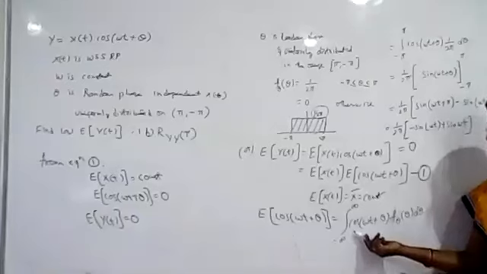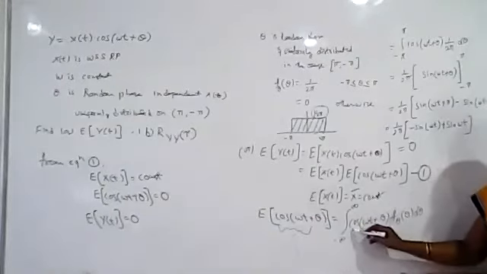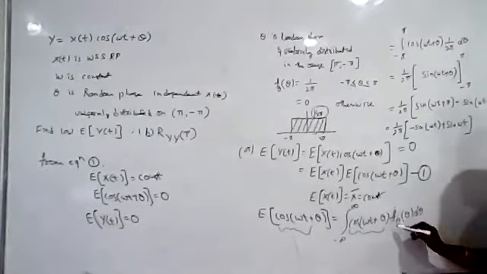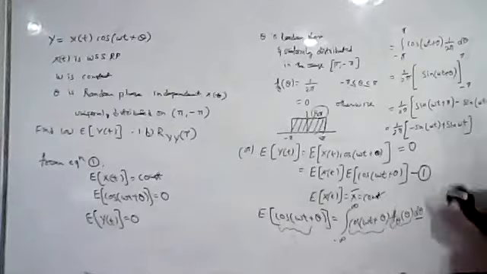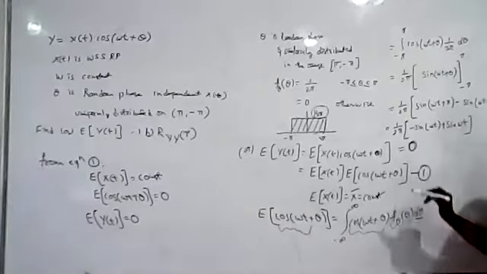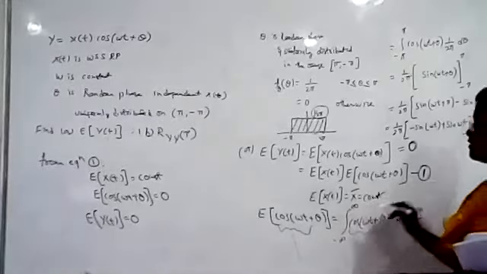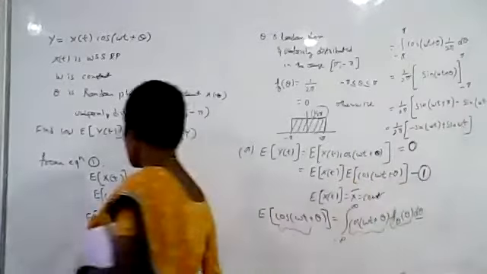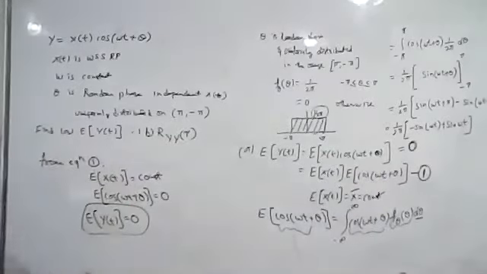Okay. So what is the random variable here? Cos of omega t plus theta. You have to take the same function and the corresponding probability density function and integrate with respect to theta. Okay. So if you do this, what is the value we got? We got the value equal to 0. So finally, if you substitute these values in equation 1, we got the expected value of y of t is equal to 0.